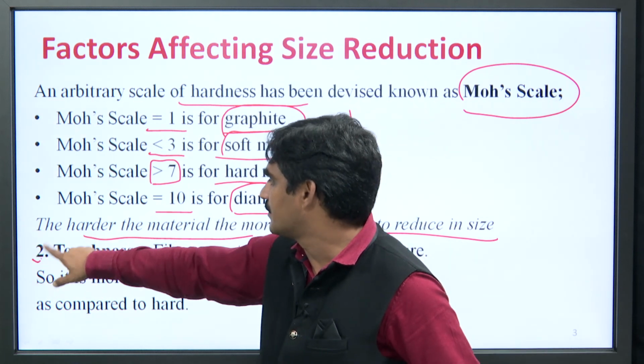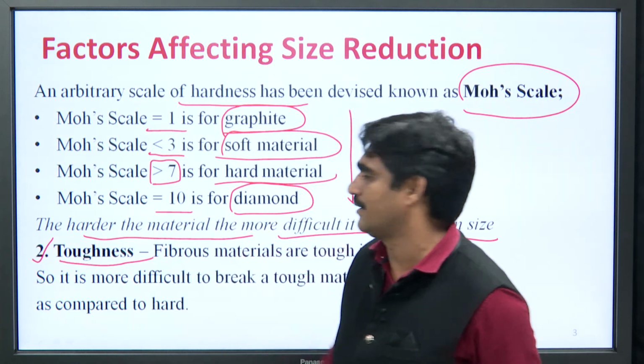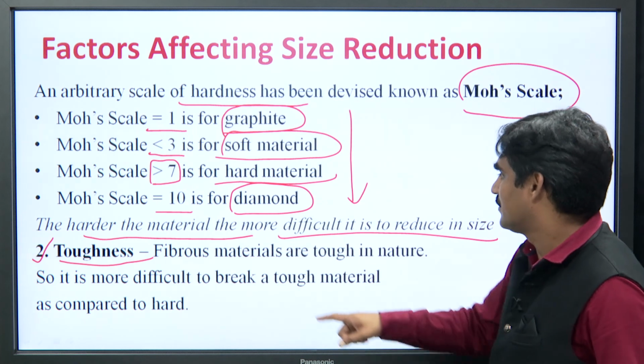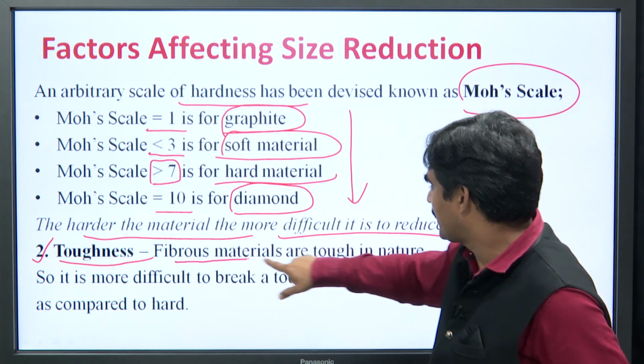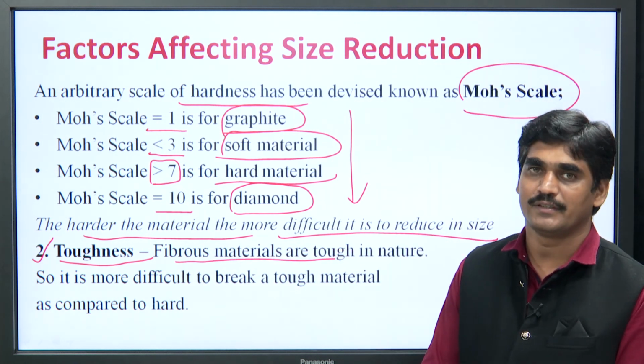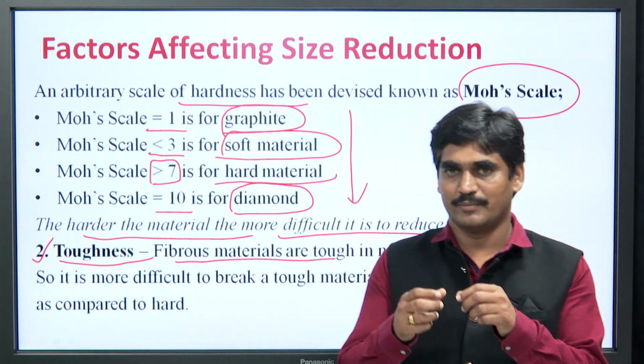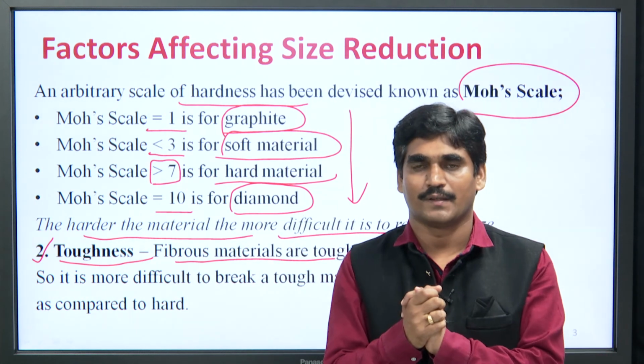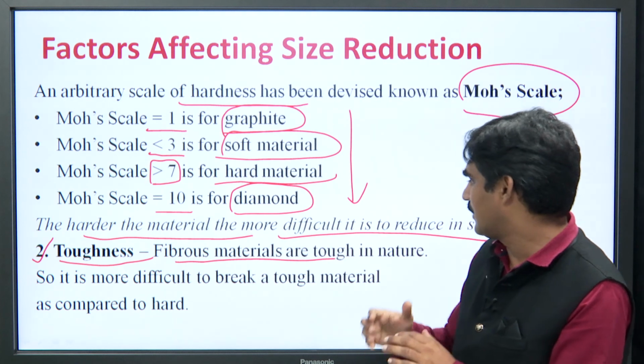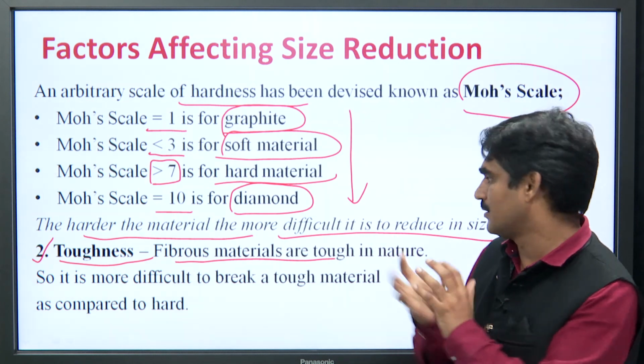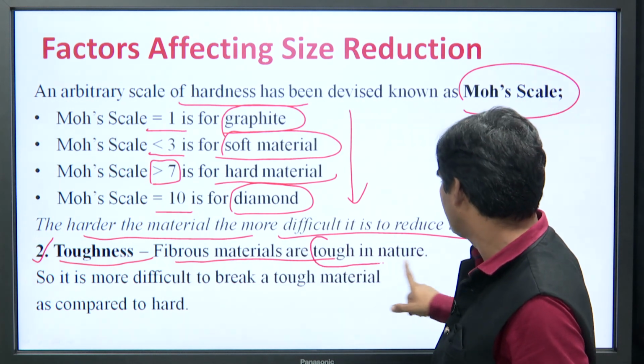The second property is toughness of the material. That means fibrous materials are tough in nature. Fibrous means रेशेदार. तो रेशेदार चीज़ें, अगर हम उनका साइज रिडक्शन करेंगे तो उनका नेचर क्या होता है, टफ.